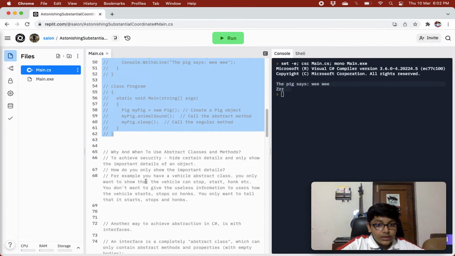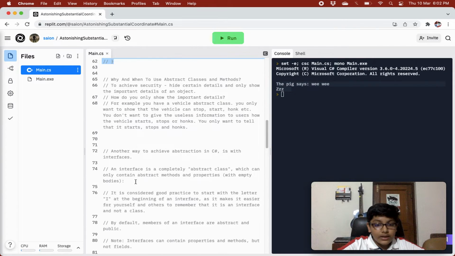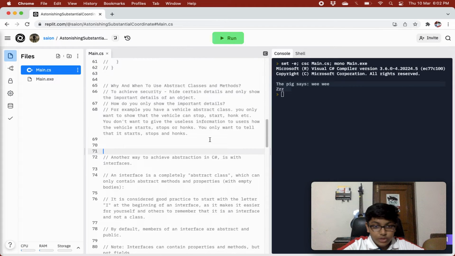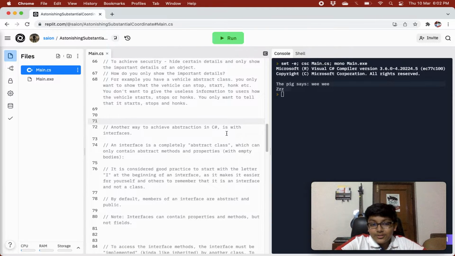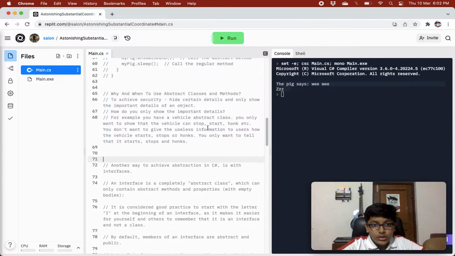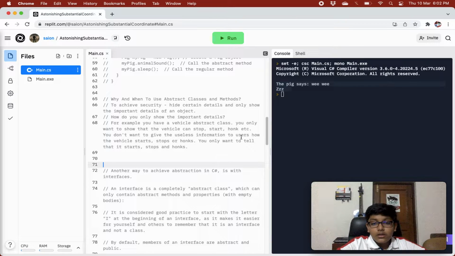Quite cool. Now why and when to use abstract classes and methods? To achieve security, hide certain details and only show the important details of an object. How do you show only the important details? We have seen that this is used to hide certain details, but how are we achieving this kind of security?